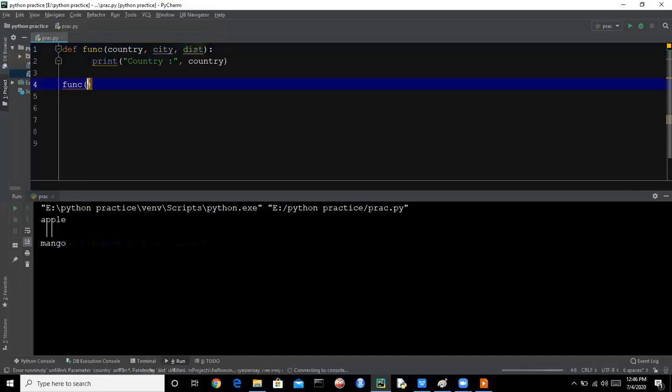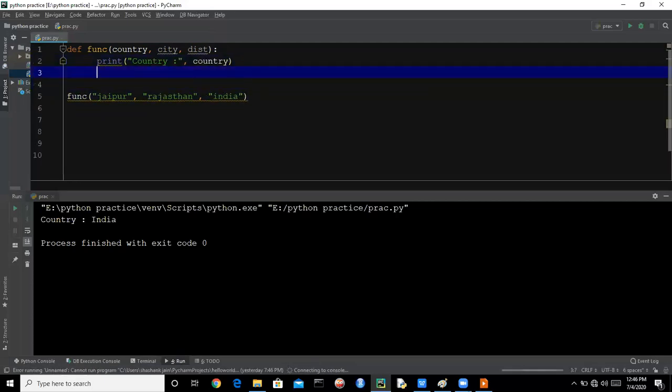Let's assume we are passing Jaipur in the first place, Rajasthan in the second place, and the third one is India.